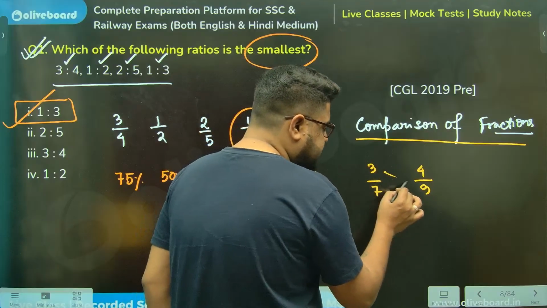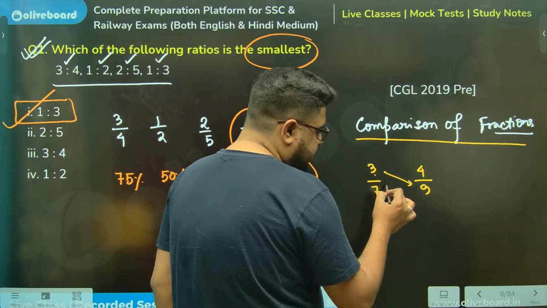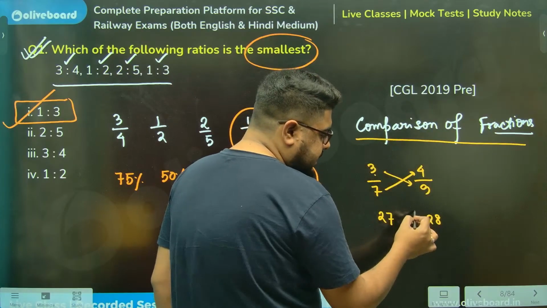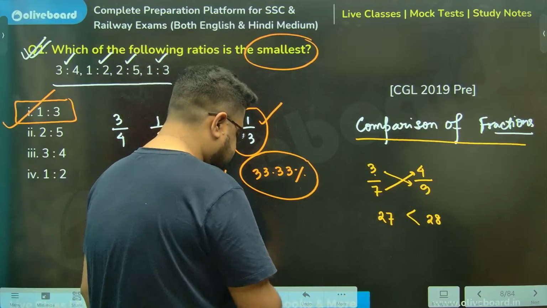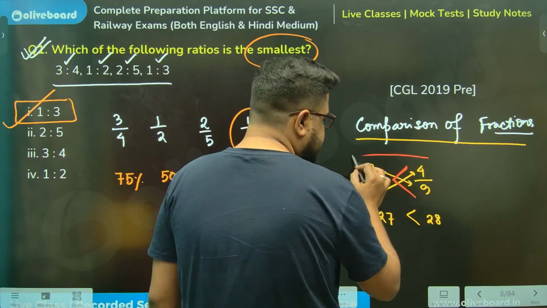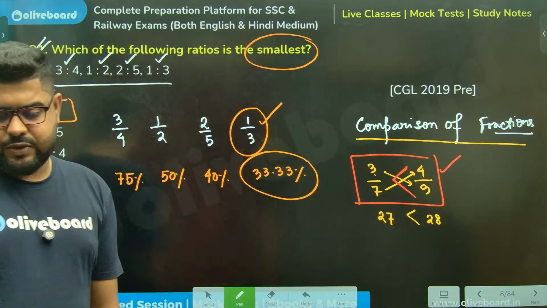Crosswise you multiply. 3 into 9, 27. 4 into 7, that is 28. So this is greater. Whatever sign you have put here, the same sign you need to put over here as well. That means 4 by 9 will be greater than 3 by 7.